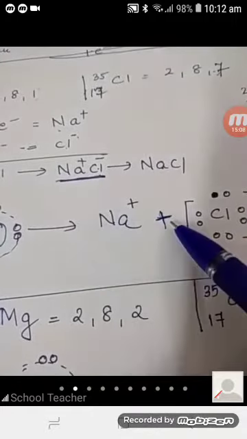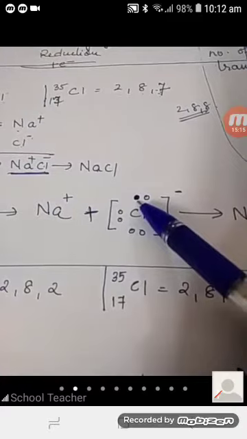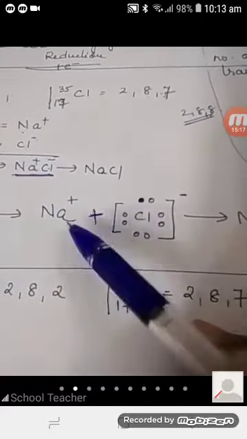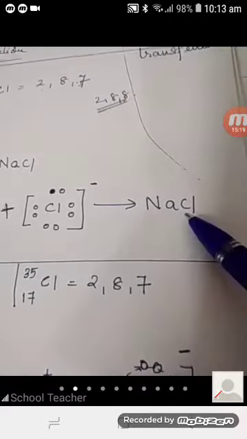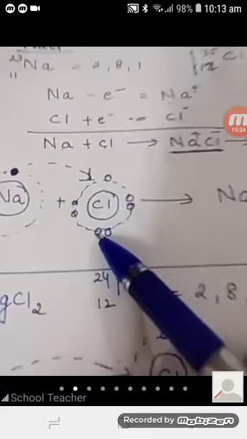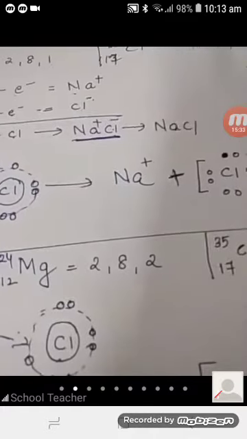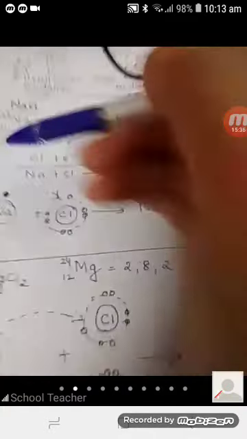So this Na will convert into Na plus. Cl will be converted into a negative ion because it has accepted this electron from sodium. So finally it will become NaCl. Now when you are drawing, you will exactly follow. I have already given you in the notes copy. Exactly you will practice this. If you do not do like this, you will not get marks in your boards or in your external examination. So this is one which is there in your course.